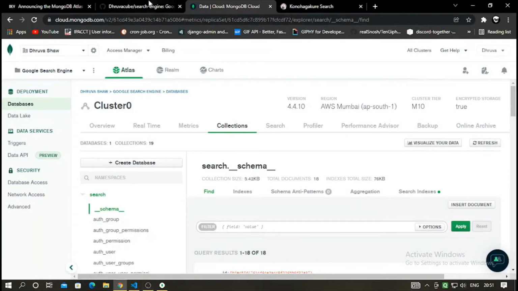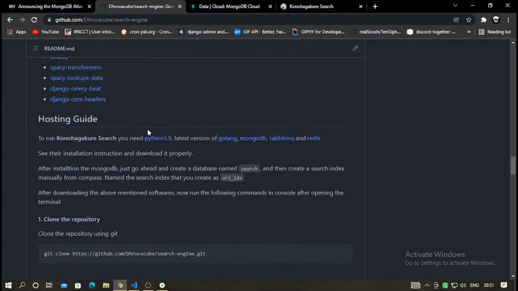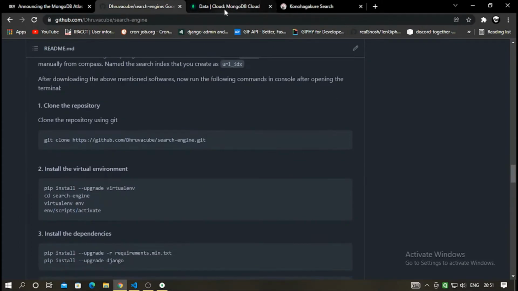After this you have to clone this repository using git clone https github.com/dhruvacube/search in .git. And after that you have to install this in a virtual environment. So in order for enabling the virtual environment, it's better that you install the virtualenv package if you don't have it. So first install the virtualenv package, pip install --upgrade virtualenv. Then you have to enter the search engine folder.